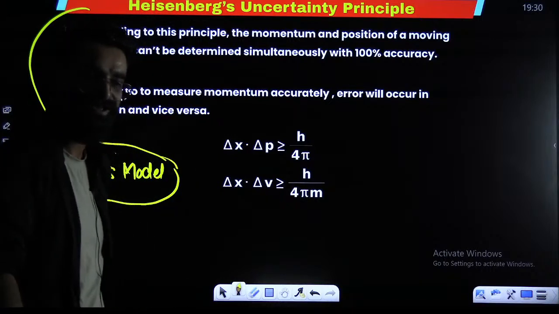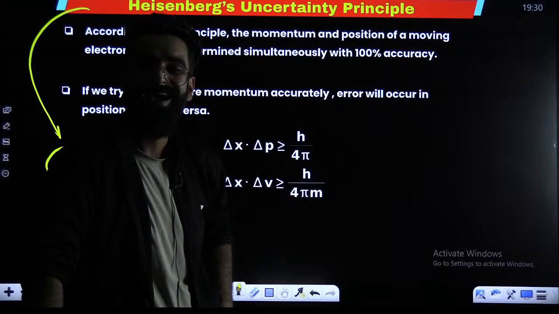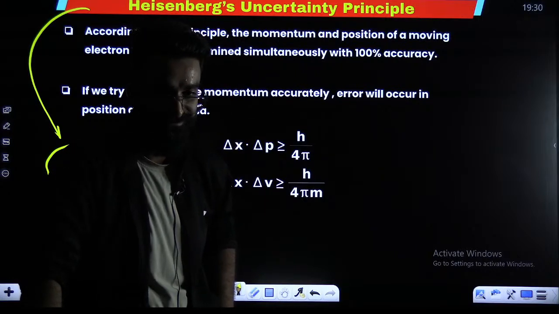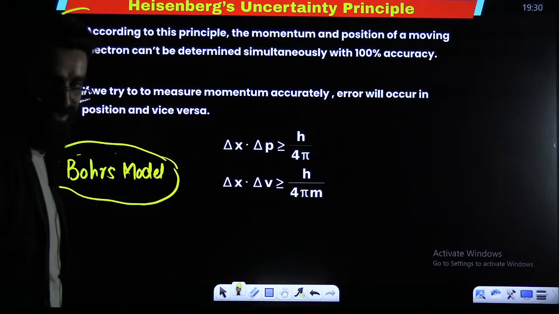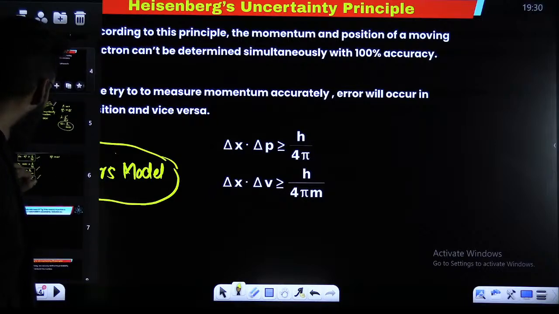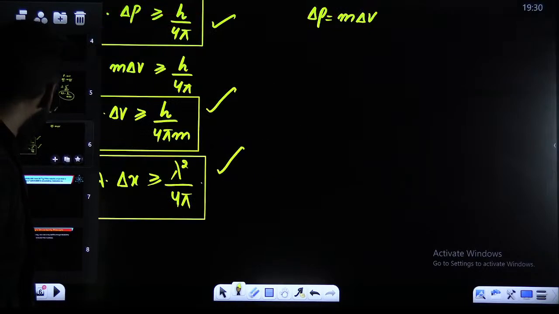Now you must be thinking, how come Heisenberg's principle is the drawback for the Bohr's model? Understand, Bohr could not explain this Heisenberg's uncertainty principle.